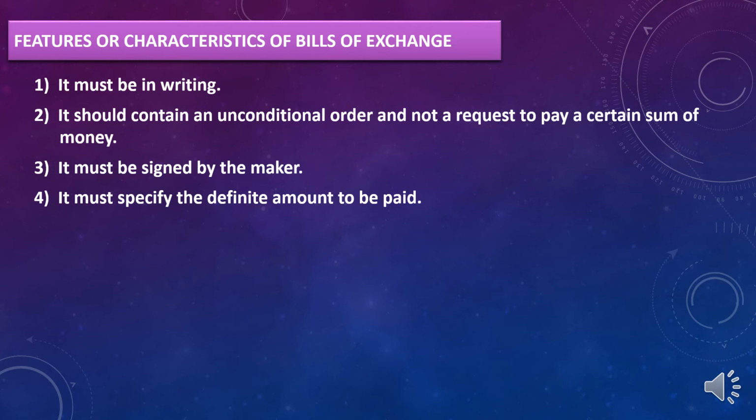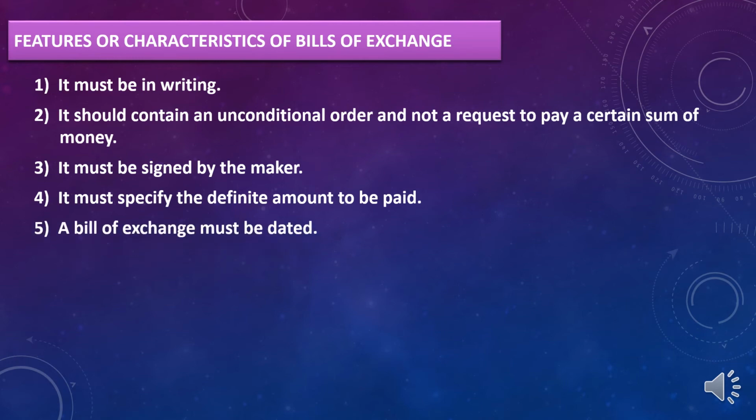In bill of exchange, it should mention a definite amount. In our example, rupees 10,000. If they are mentioning more than 10,000 or less than 10,000, then there will be confusion while making the payment. That's why amount should be a definite amount.